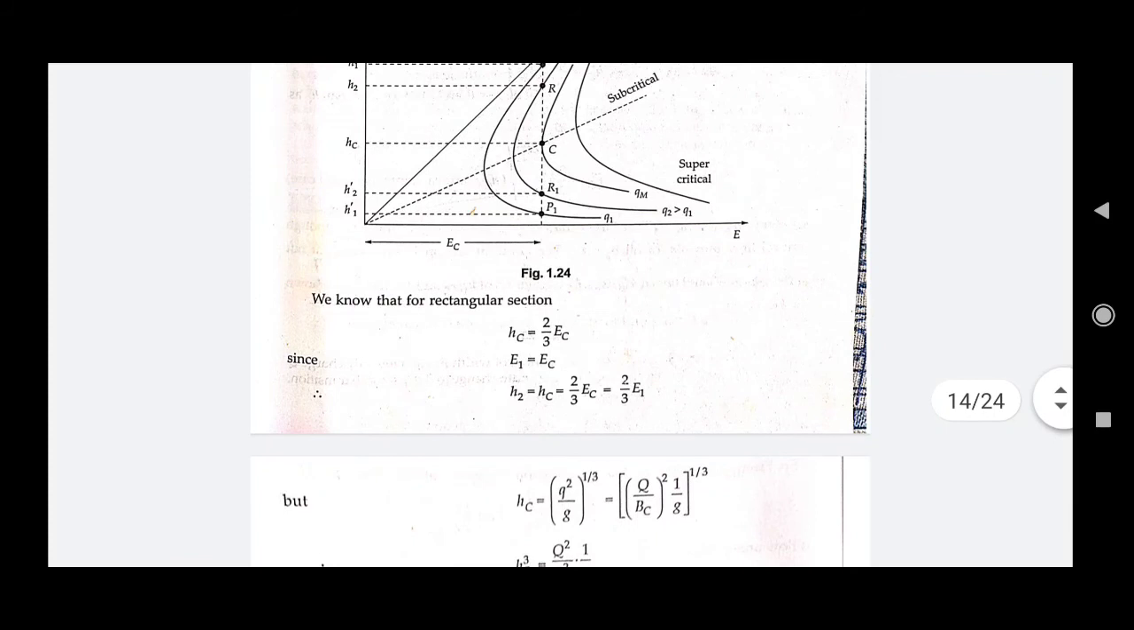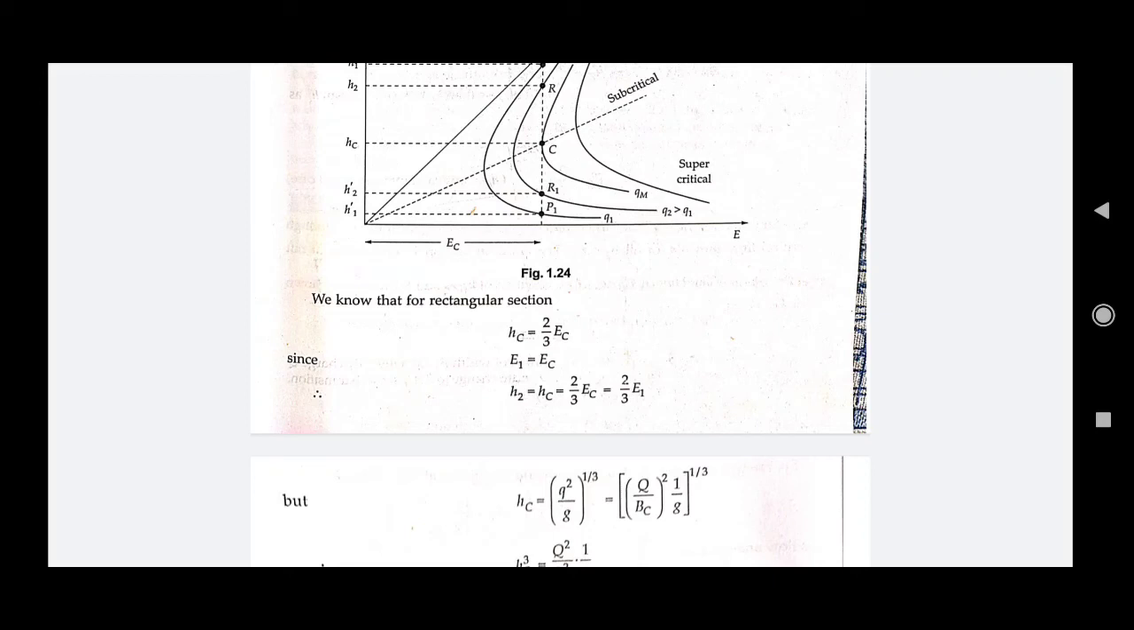So for a rectangular channel section, for ease of calculation, you know the critical depth for a rectangular section, you have the equation for that: HC is equal to 2 by 3 EC, right? Where EC is the specific energy at the critical depth, and HC is the critical depth. But since E1 is equal to EC, we can write H2 is equal to HC, is equal to 2 by 3 EC. But since EC is equal to E1, we can write H2 is equal to 2 by 3 E1, right?